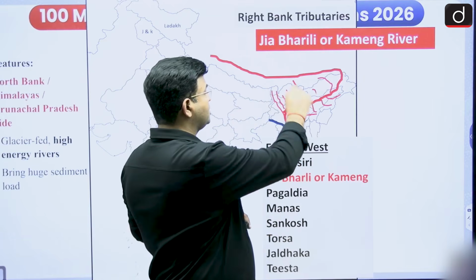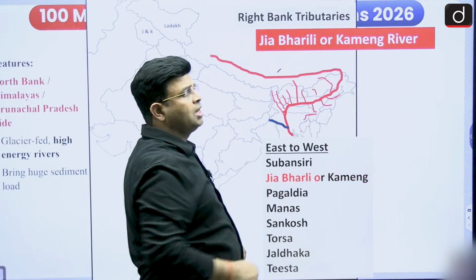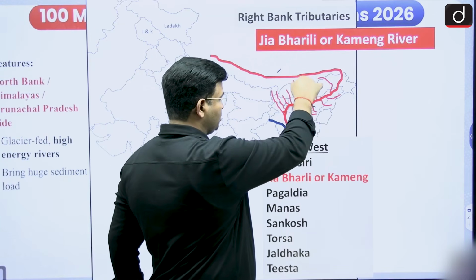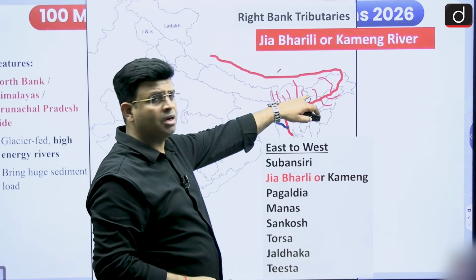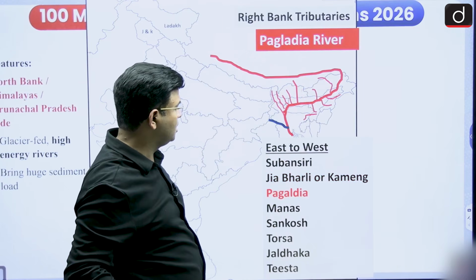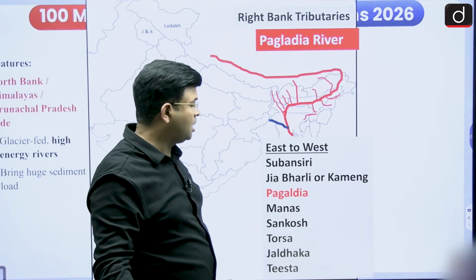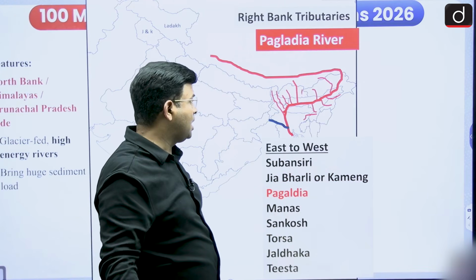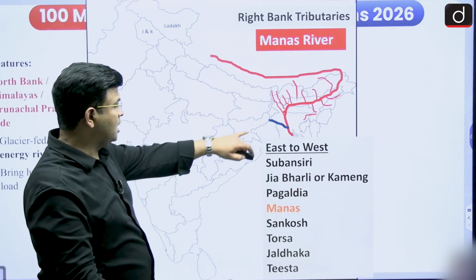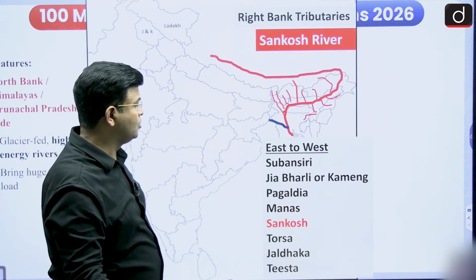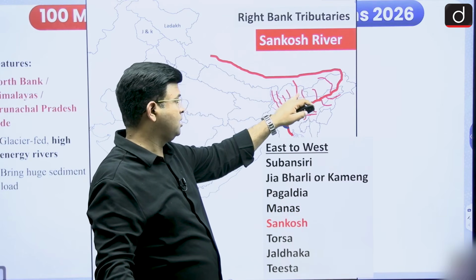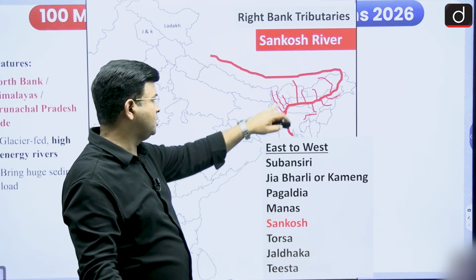They are meeting from the right side of the Brahmaputra. The river is going like this, and they meet from this side: right bank tributaries Subansiri, Jiabharali, also known as Kameng. After that there is Pagladia, and after that Manas river, and then Sankosh. Subansiri, Jiabharali, also known as Kameng, Pagladia, Manas, and Sankosh.